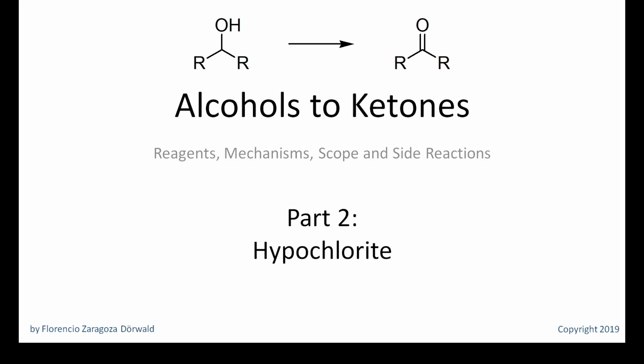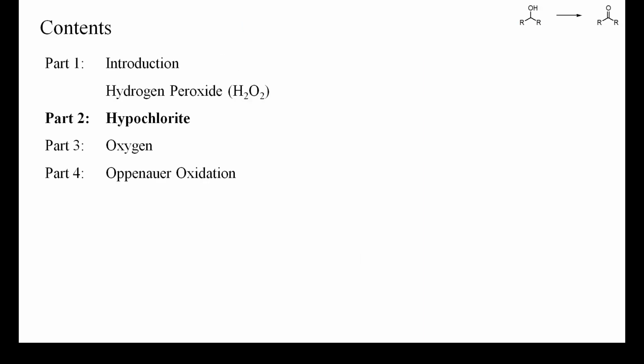This is the second video about the best methods for oxidizing secondary alcohols to ketones. In this video I'll show you some procedures based on the use of hypochlorite as oxidant. Compared to hydrogen peroxide, hypochlorites have the advantage that the product will not be transformed into an explosive peroxide.